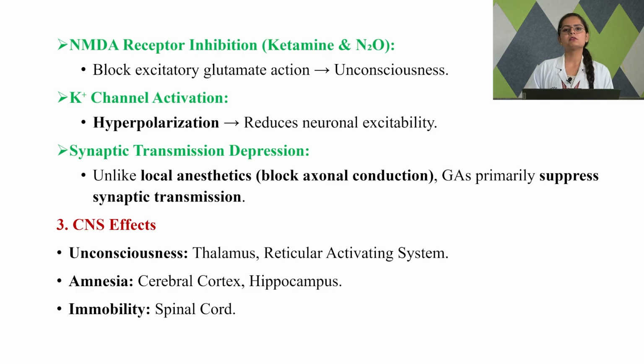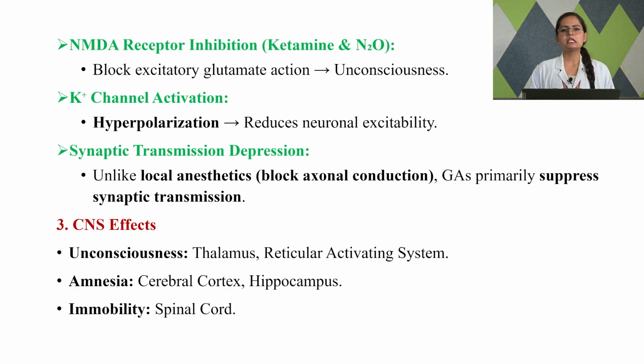The very important things that we studied here: first, they act through the GABA receptors, specifically the GABA A receptors, which have more inhibitory potential as compared to GABA B receptors. Next, they act through the NMDA receptors, which are excitatory receptors. Some anesthetics like ketamine and nitrous oxide block those receptors and mediate an impact. We also have the mechanism of action through potassium channel opening and synaptic transmission depression. So this is the general mechanism through which general anesthetics work.